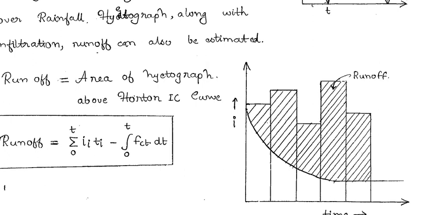The equation is like this: runoff is equal to total precipitation, that is I into T, summed from 0 to total time T, minus the area under the infiltration curve.